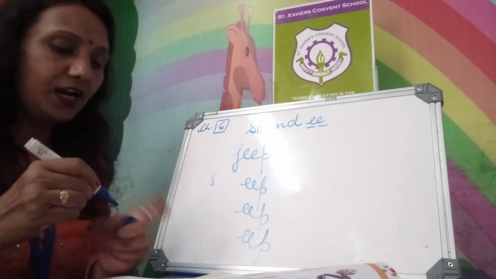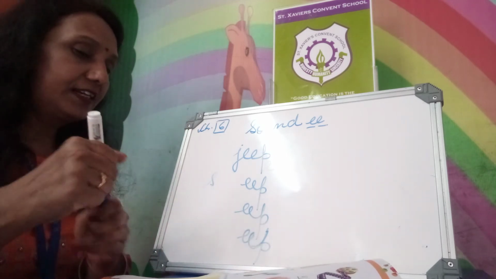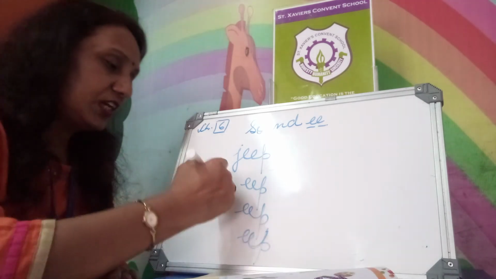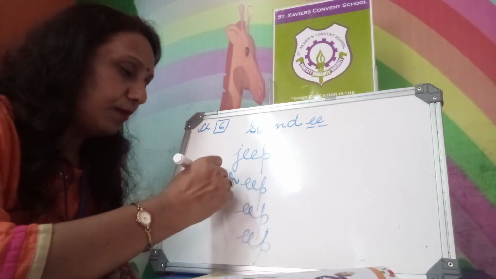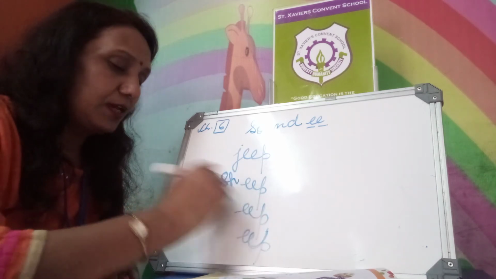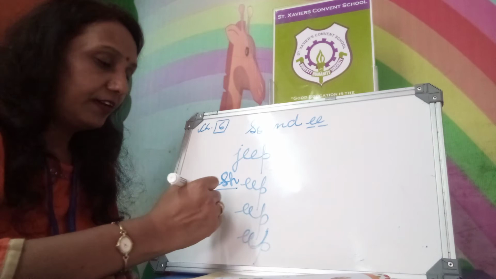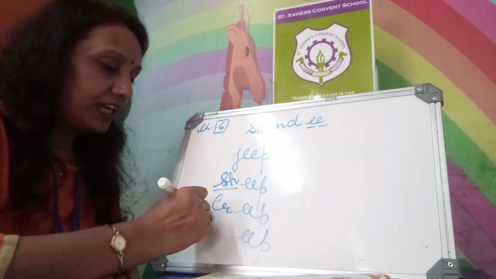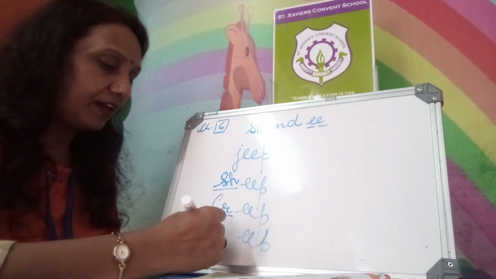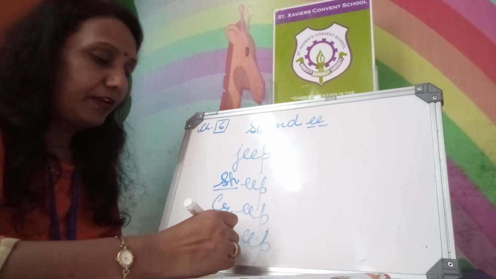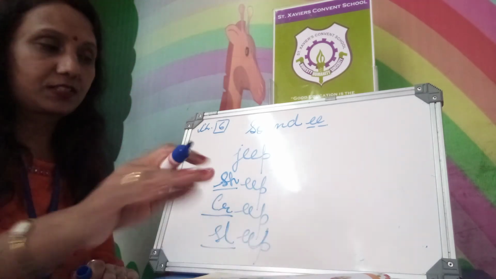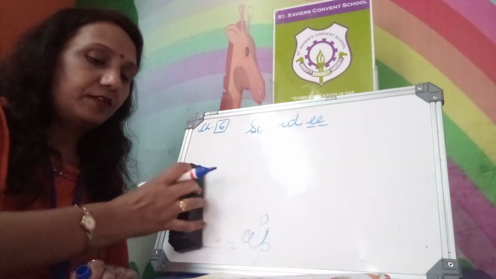So for the new words, we will write SH. It will become sheep. We write CR. It will become creep. We write SL. It will become sleep. New words with double E P.